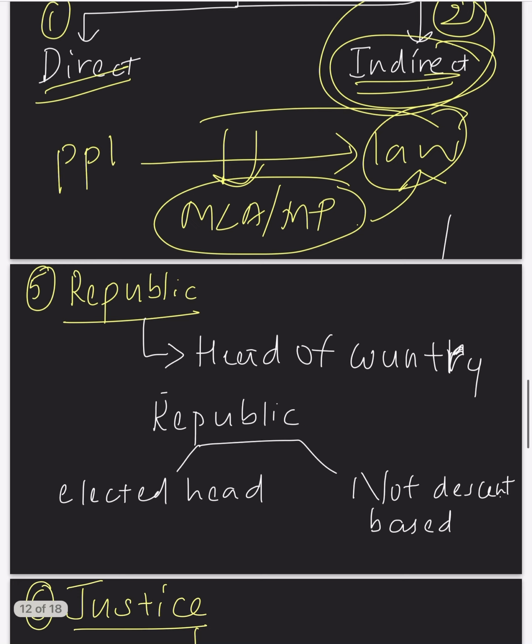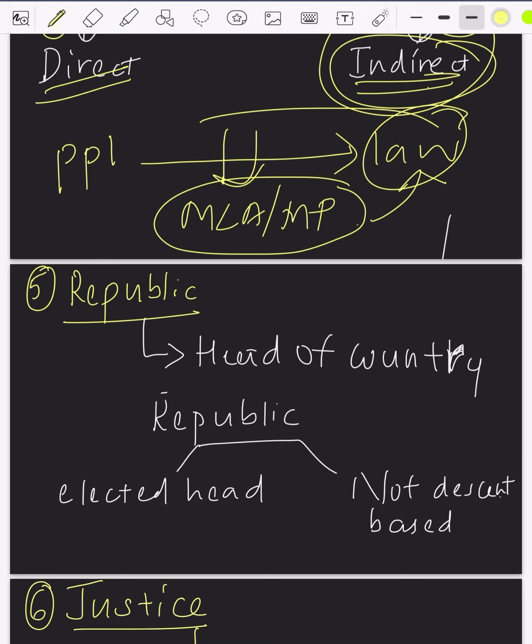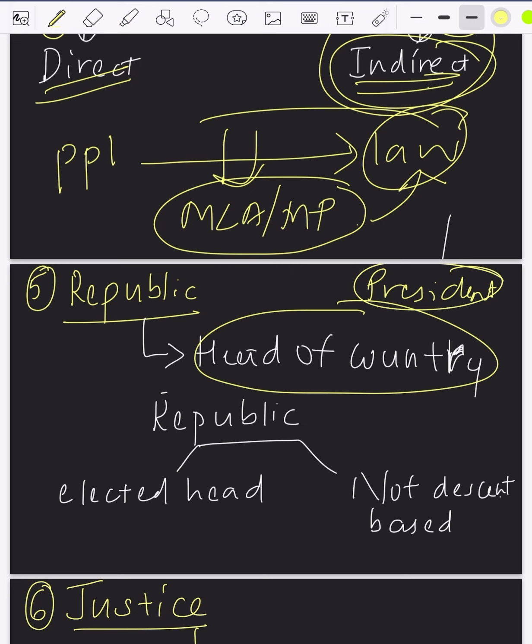Next we have republic. When do we call a country a republic? It is based on how the head of a country is selected. In India, we know the head of a country is the president. How is our president selected? We have presidential elections also, right? That is, the president is also elected. So in India, we have an elected head, so it is called a republic. Our country is called a republic.